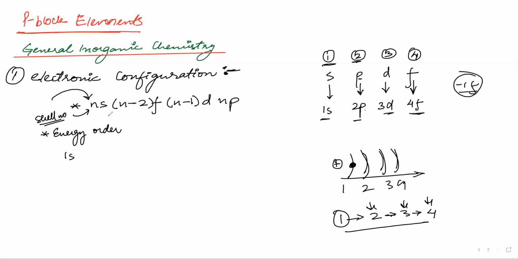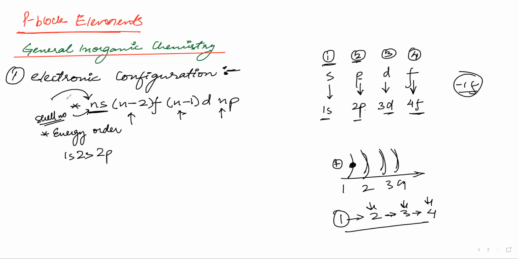Then we will start putting the second shell. Again I will start with ns, so put n equal to 2. This will be 2s. Now can I put 2 here? It will be 0f, and 0f does not exist. Can I put it here? It will be 1d, and 1d does not exist. But can I put 2 here? Yes, we can put it, so we will write 2p.